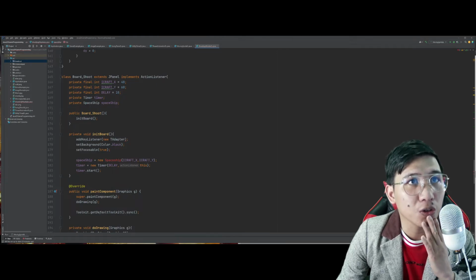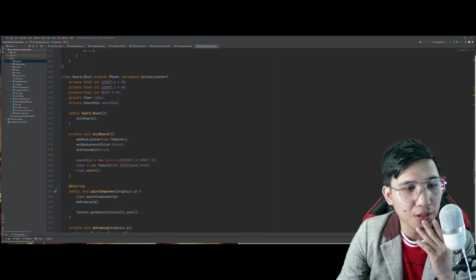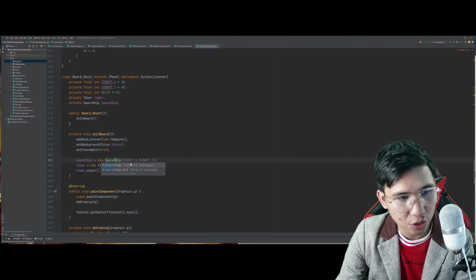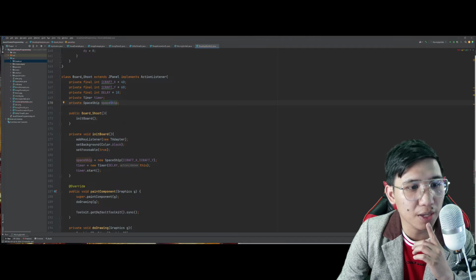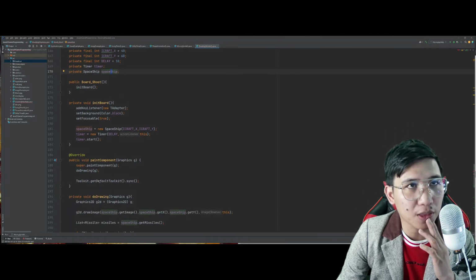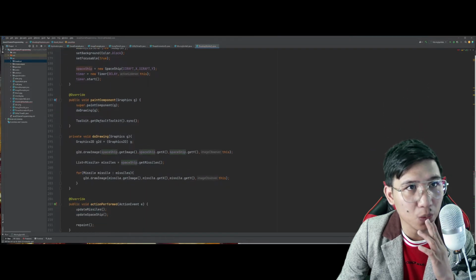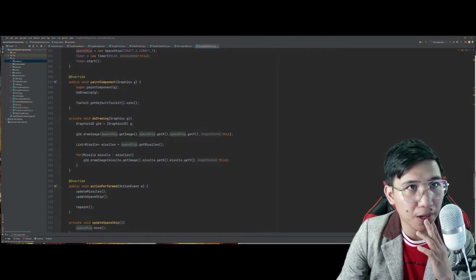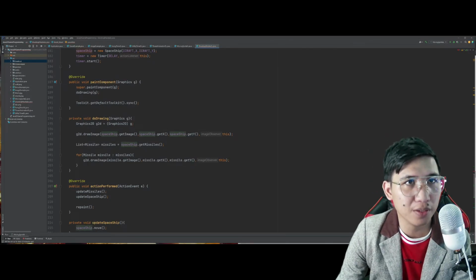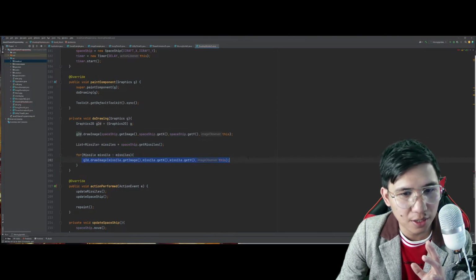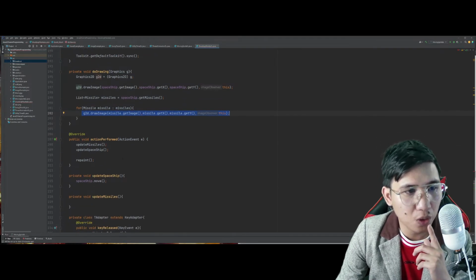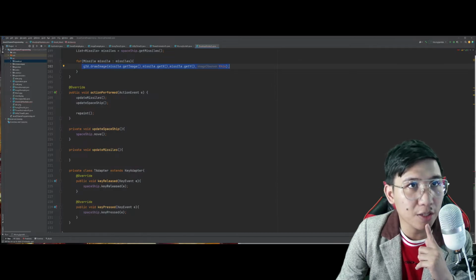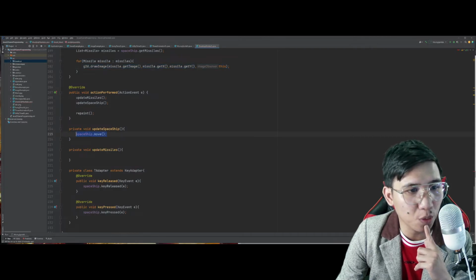Ito. Yung sa spaceship natin, we still have a problem here. This should be capital S. Yan. Capital S kasi siya. Timer. We set the timer. The paint component. We're good. The doDrawing. For every missile na lumalabas, i-draw mo yung missile. Okay, working yan. Action performed, update missiles, update spaceship, repaint, okay lang. For the update spaceship, we will just simply move the spaceship.